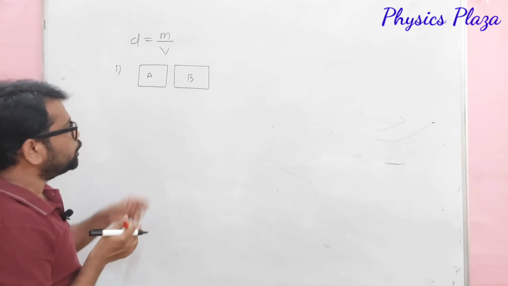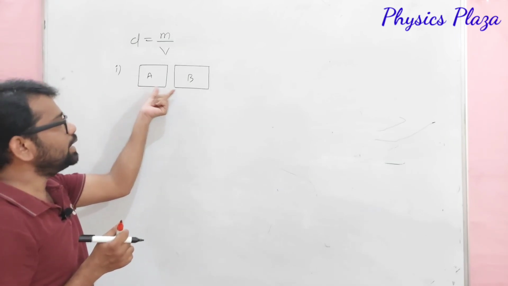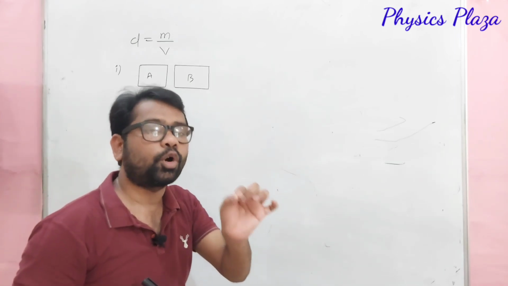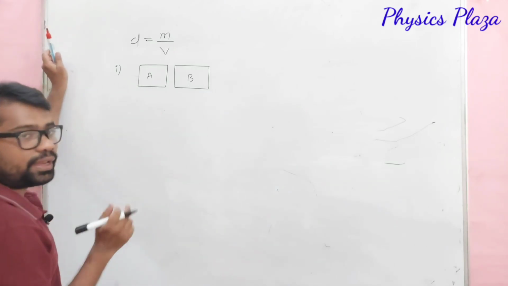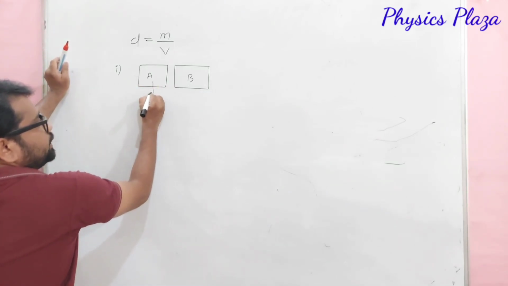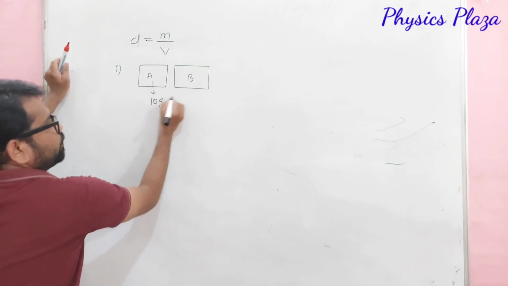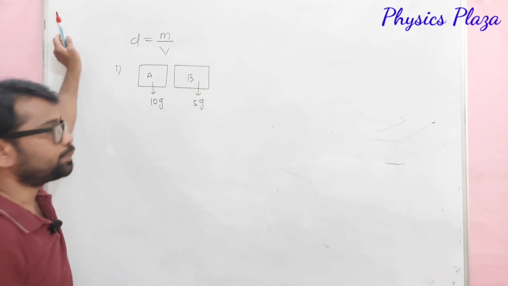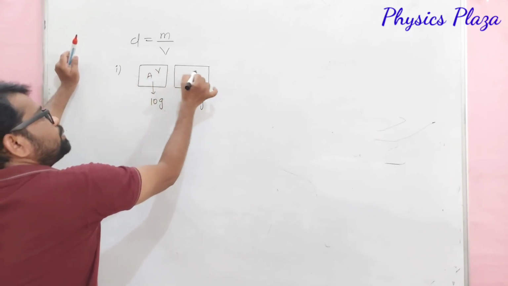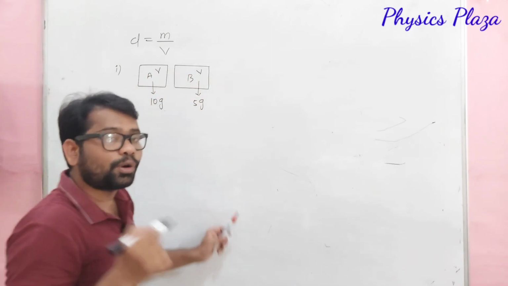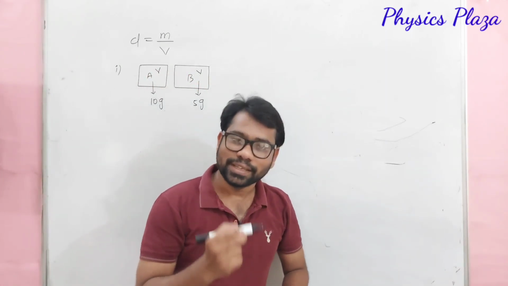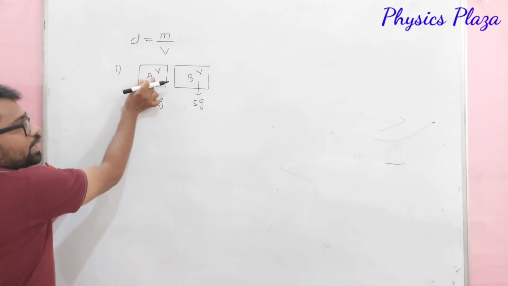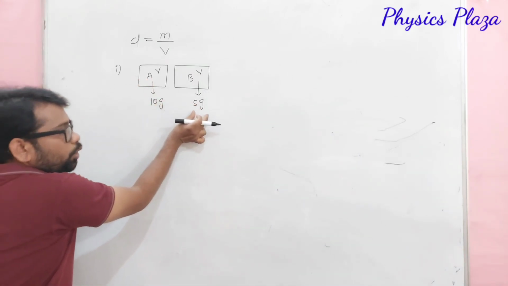So two cubes are taken, A and B, but both are having same volume. But whereas the mass of A is 10 grams, the mass of B is 5 grams. In both cases, volume is same. Then which body has more density? So obviously here body A is more dense than body B.